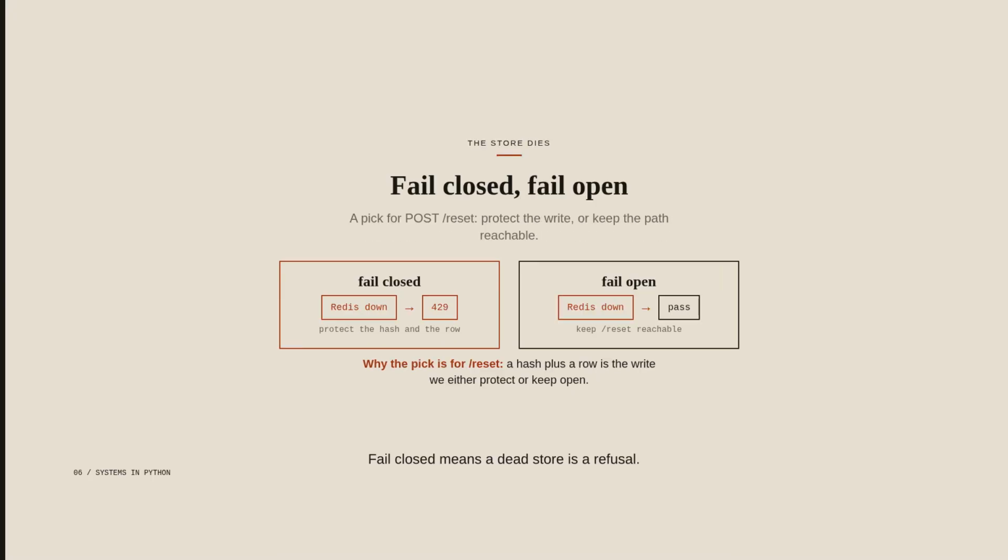Fail closed means a dead store is a refusal. We answer 429 and we protect the workers. Fail open means a dead store lets the request through. The pool stays reachable, and the burst is unbounded until the store returns. For post/reset, we pick fail closed when we must protect the hash and the row, and we pick fail open when we must keep the path reachable.